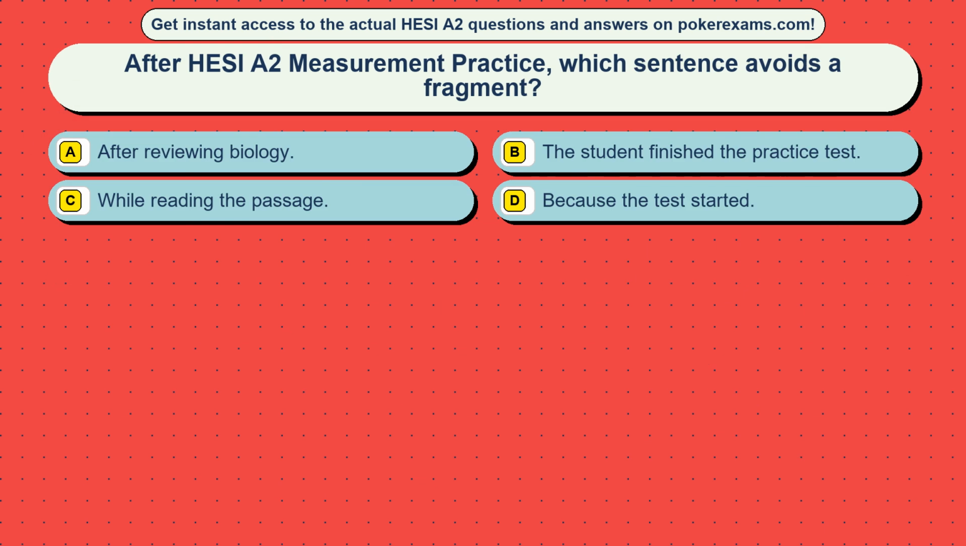Question 26. After HESI A2 measurement practice, which sentence avoids a fragment?